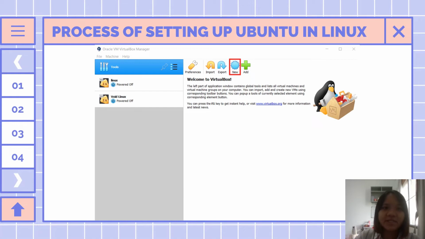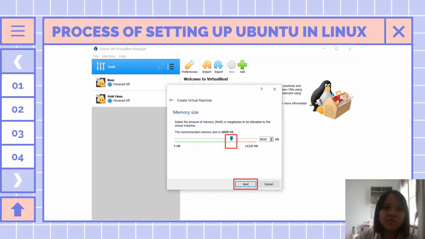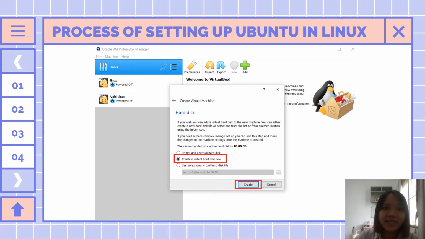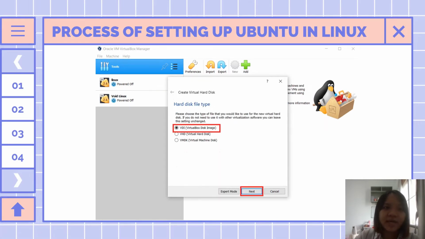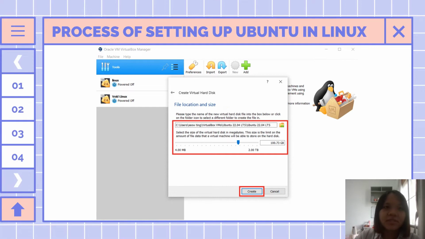Open the Oracle VirtualBox and click New. We need to fill in all the required information and then click the Next button. Then choose the memory size you want and then click on Next. There are three options for hard disk, then click on Create. The next step is selecting the hard disk file type and then click on Next. Next is storage on physical hard disk and then click on Next. You can choose the file location and size and click on Create.